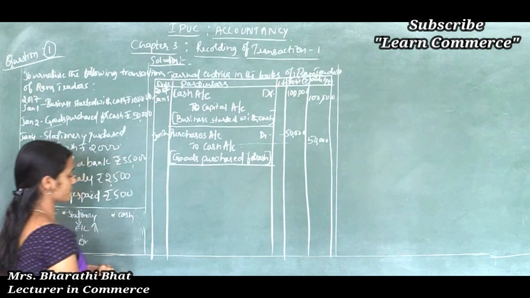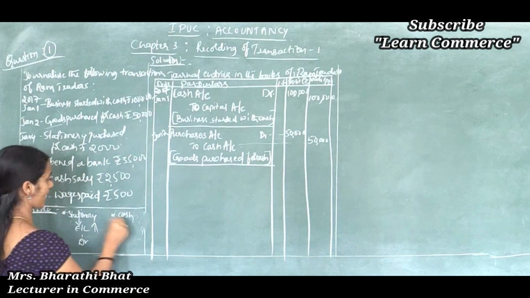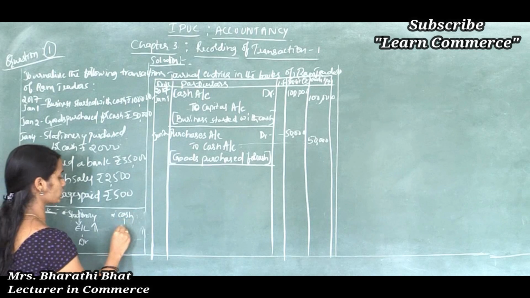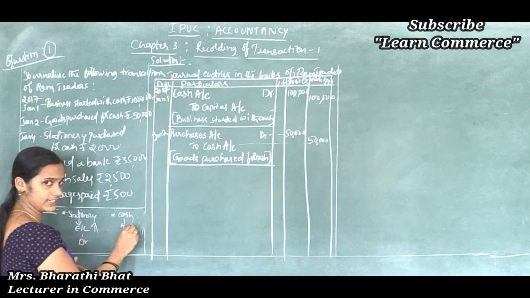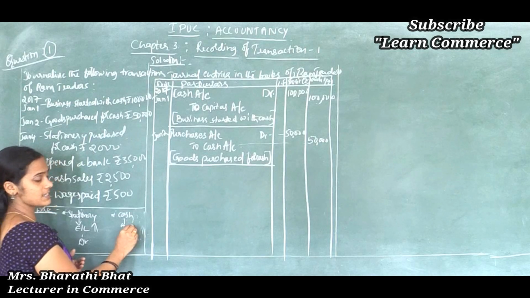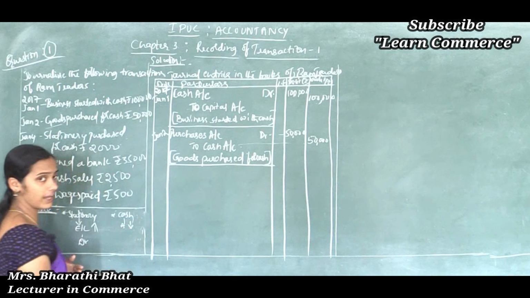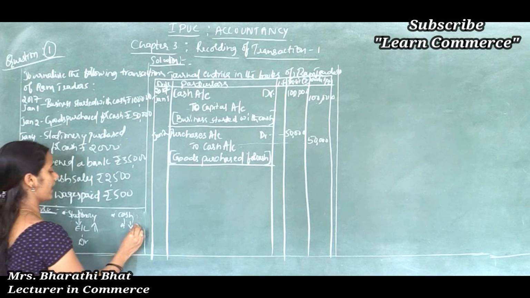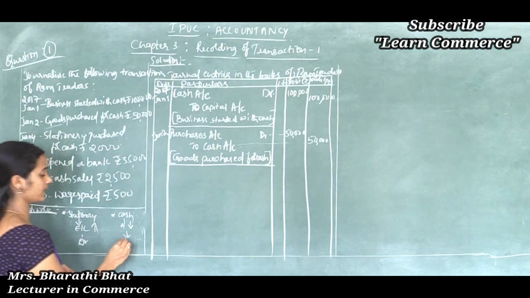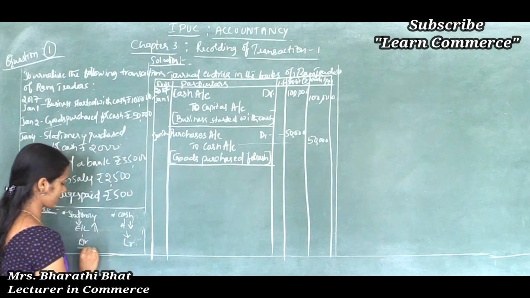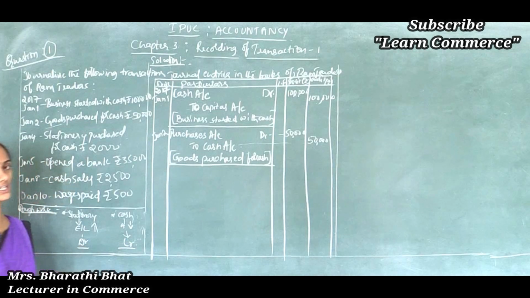Let's move to the next, the cash aspect. Here cash comes under asset. Whether cash shows decreased value or increased value? When we purchase something, our cash shows decreased value. Correct, right? Okay, and next apply the rule. A decrease in asset is to be credited. One is debit, another one is credit.